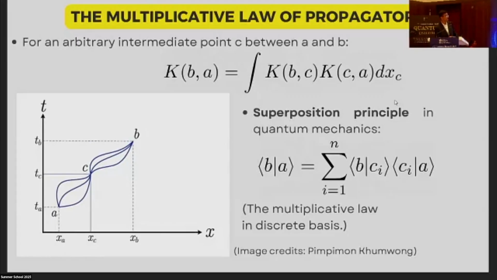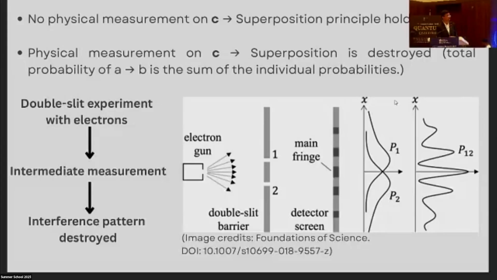Now, the left-hand side is mathematically the inner product of A and B. And the physical interpretation is, if we carry out two subsequent measurements on two observables A and B, then what is the probability amplitude that we get outcomes A and B? And to get the probability, we have to take the square of the modulus. So this we can also define as the product of two inner products summed over the entire spectrum of the observable C, where C is again an intermediate observable. So we don't perform a physical measurement on C.